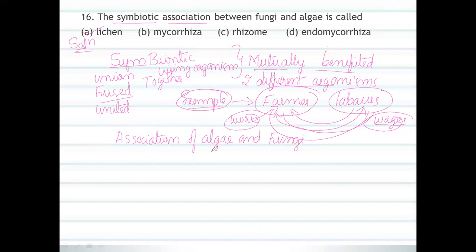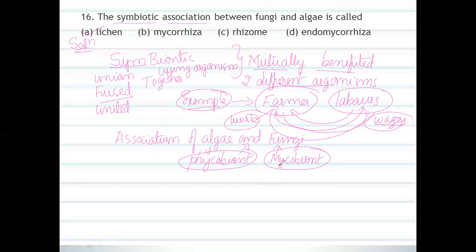The algal body we call the phycobiont. The fungal body we call the mycobiont. So the algal body is the phycobiont and the fungal body is the mycobiont.